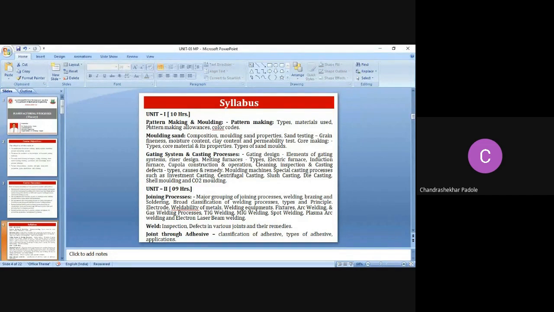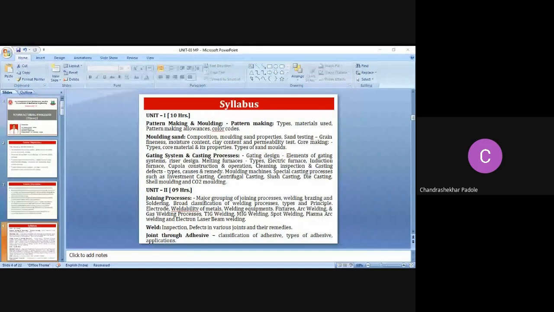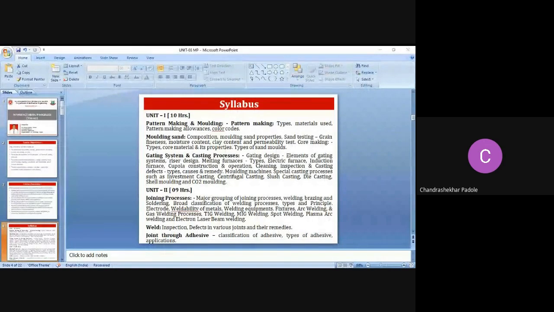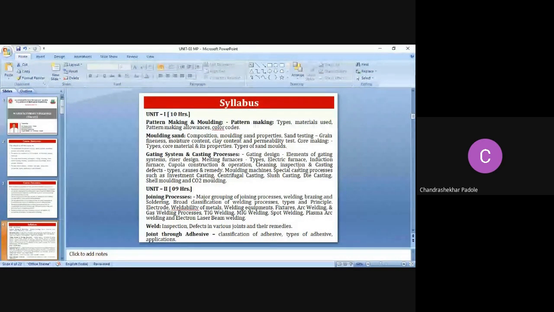It is again the furnace. Then how cleaning is carried out, inspection and casting defect, types and causes of the remedies. Then special casting processes, then cupola construction, operation, cleaning, inspection and casting defect. In casting defects, what are the types of the defect, what are the causes and remedy.